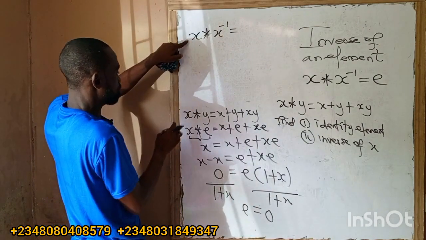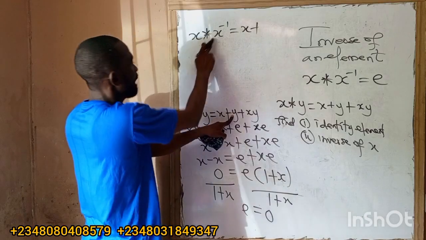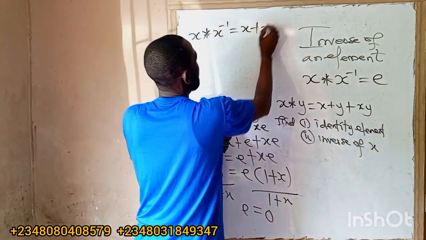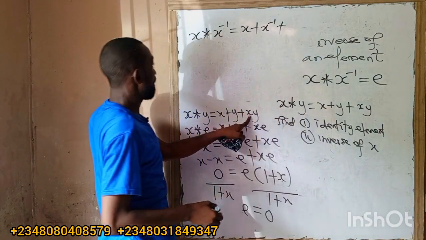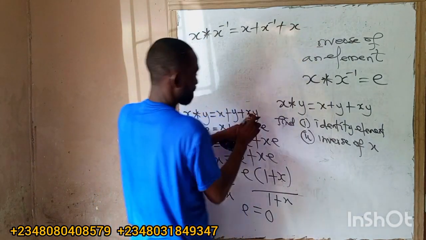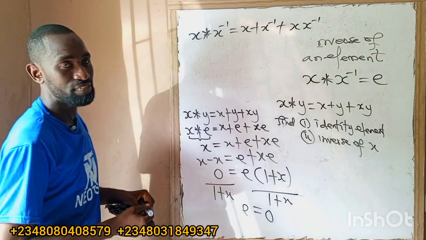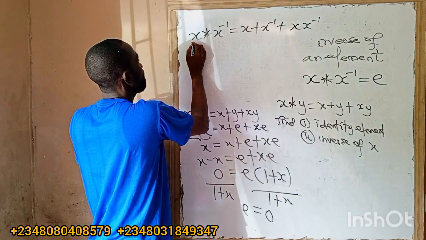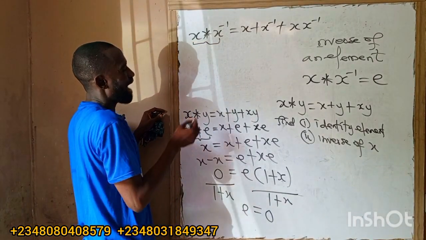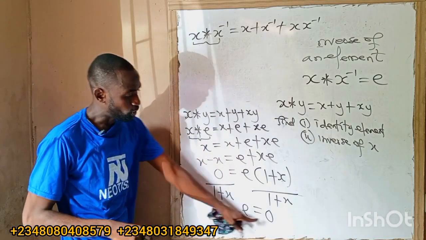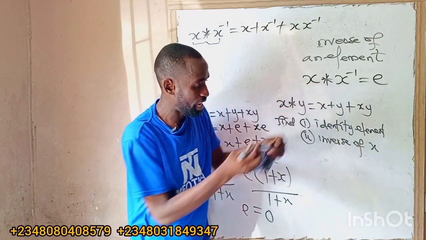So it means anywhere we see s, we still put x. So s is still here. Plus, anywhere we see y now, it becomes x inverse. So I have x inverse. Then plus x times y. That is x times what now? X inverse. And I'm looking for what now? X inverse, that is the inverse of x. Anytime I combine an element with its inverse, what will I have? I will have identity. But the identity is what? Is 0.